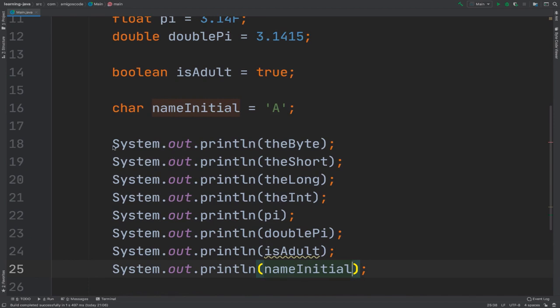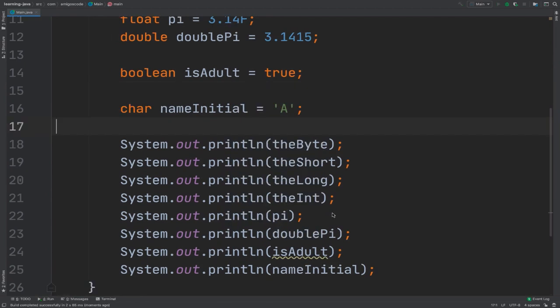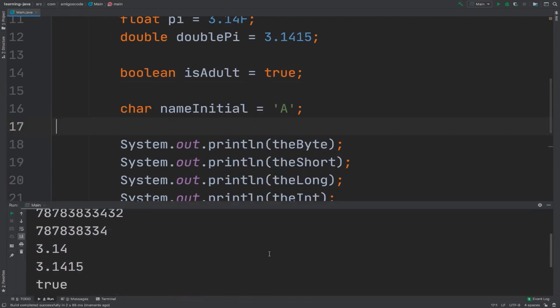So what I'm doing is simply printing them out to the actual console as we did with your very first program. So now let's go ahead and run this. So I'm going to right click and then run main. And there we have it. So you can see that we have all the values here.